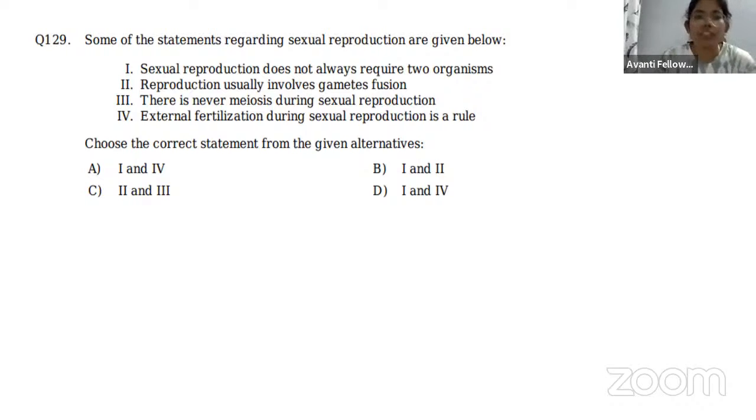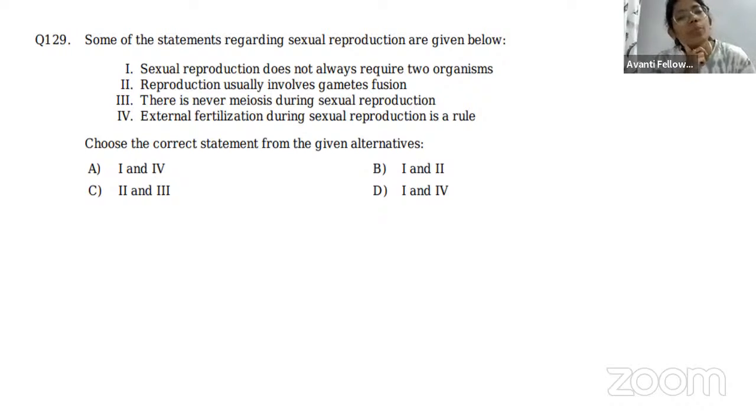Some of the statements regarding sexual reproduction are given below. So we have to read the sentences and choose the correct statement from the given alternatives. First, let us read the sentences. The same way, we'll eliminate the sentences which are wrong. Yes, we have to choose the correct one, right? Let's choose the correct one.